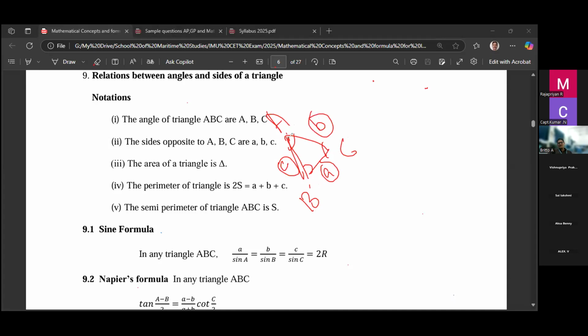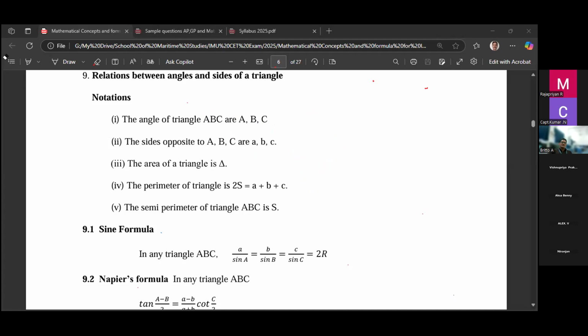Sometimes in a triangle, we may be given two angles and one side, and asked to find the remaining angles and sides. Then you should know the formulas. The sine formula, Napier's formula and cosine formulas are used to find the missing angles and sides of a triangle. In any triangle, capital letters A, B, C denote angles, and small a, b, c denote sides. Here you should also remember some area of triangle formulas, which will come later.